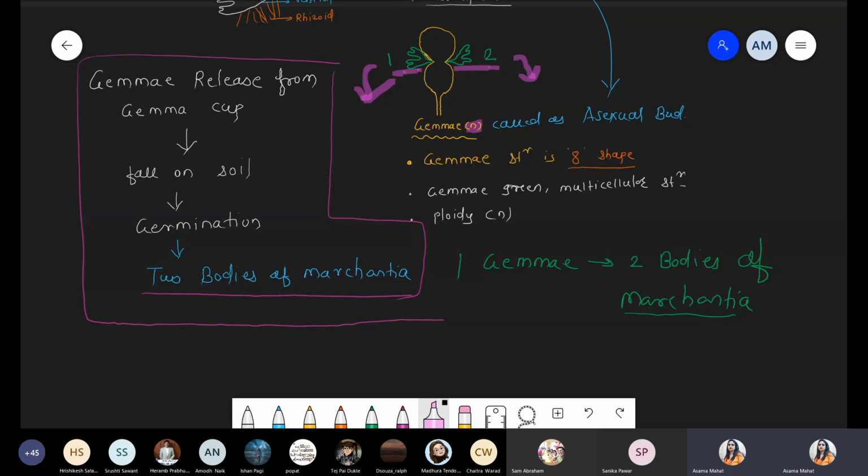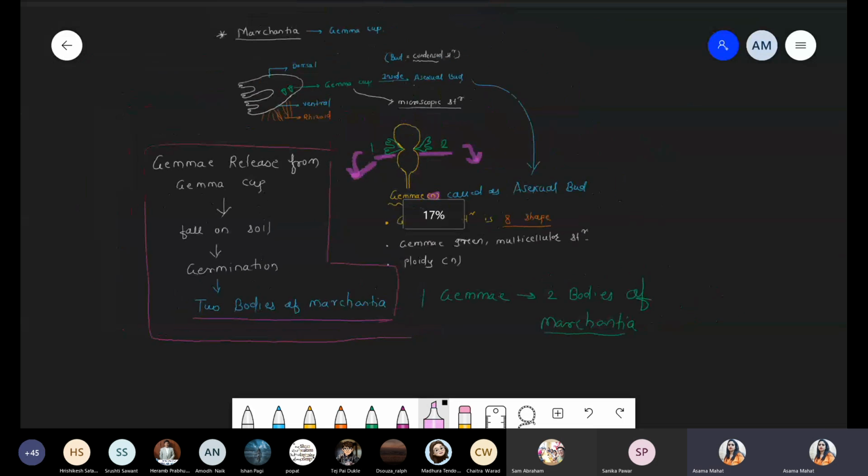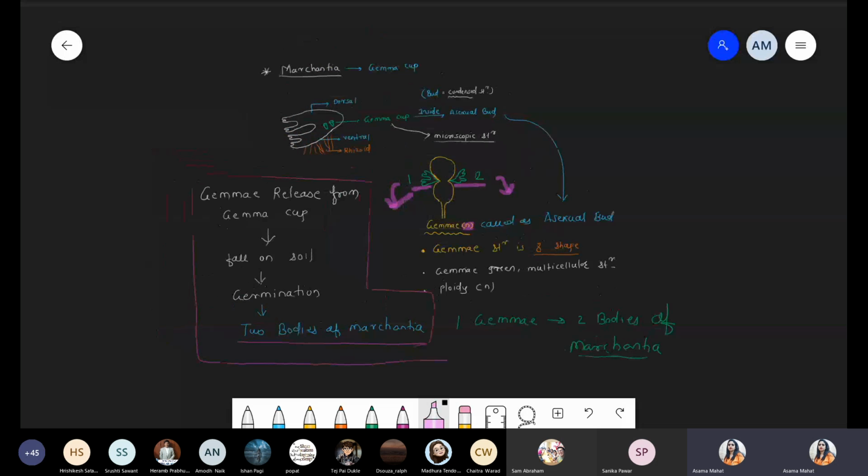Such detailed questions do not come, don't worry, I am repeating this point again. See, we are talking about the typical structure of the gemma cup. Inside this gemma cup, there is the presence of the gamete, also called the asexual bud.